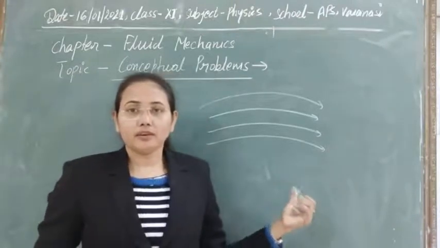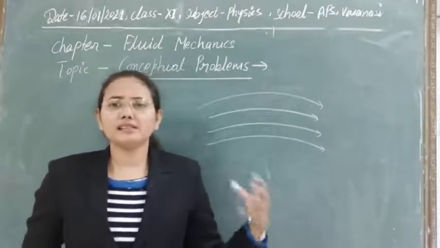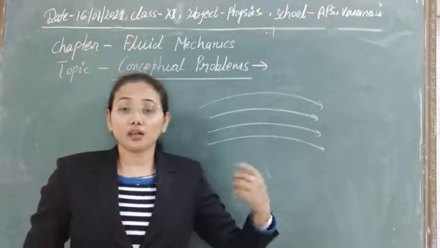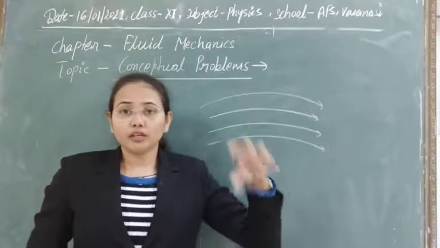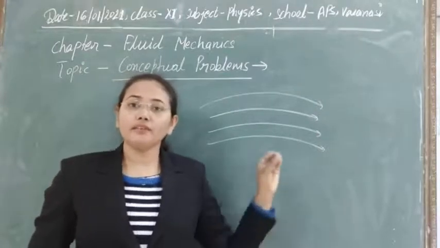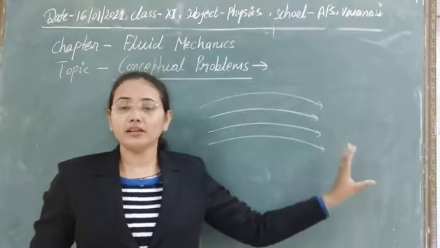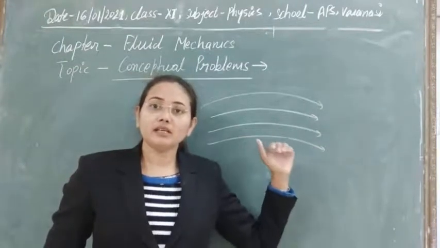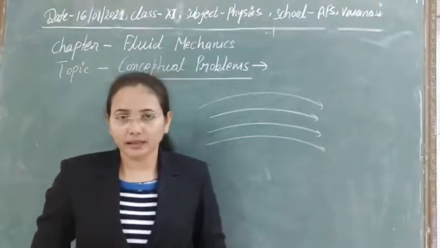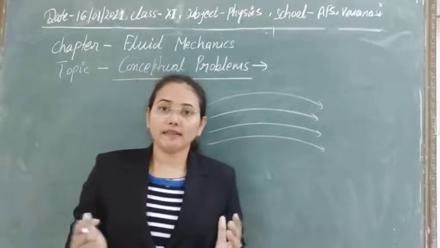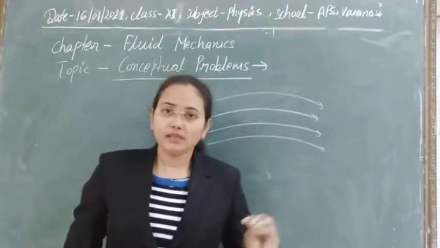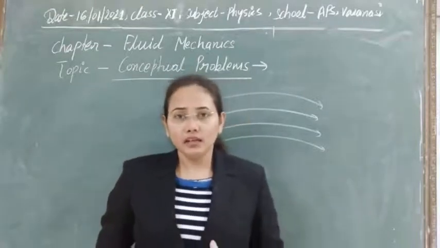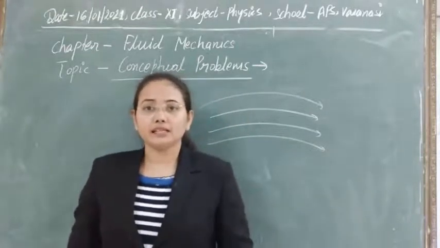In turbulent flow, whenever speed is increasing, these lines start to intersect each other, or if you put any obstacle in the path of the liquid, then turbulence is created. Due to that turbulence, the flow of liquid gets disturbed. So you have seen this concept. In every principle, we haven't taken any concept of turbulence. We have taken some limitations there.